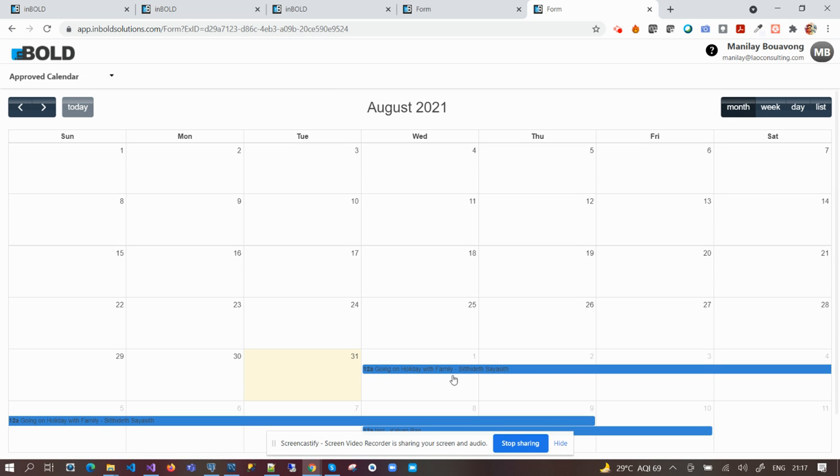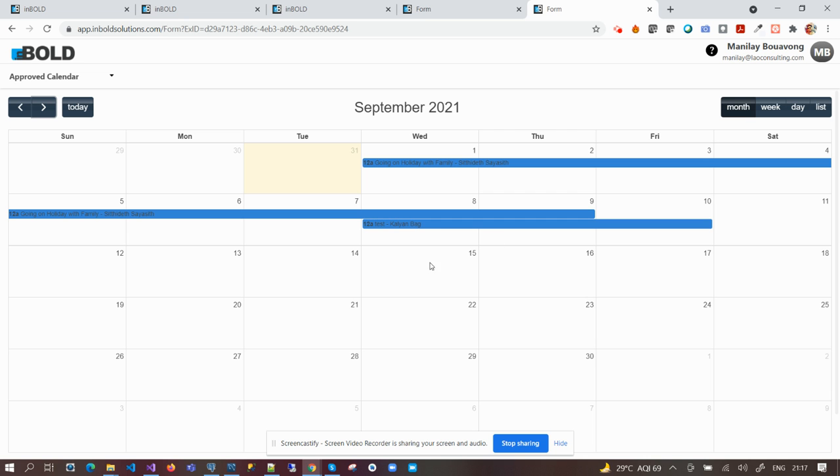This section is only for the approver, who can see team members' leave already approved by him or her.